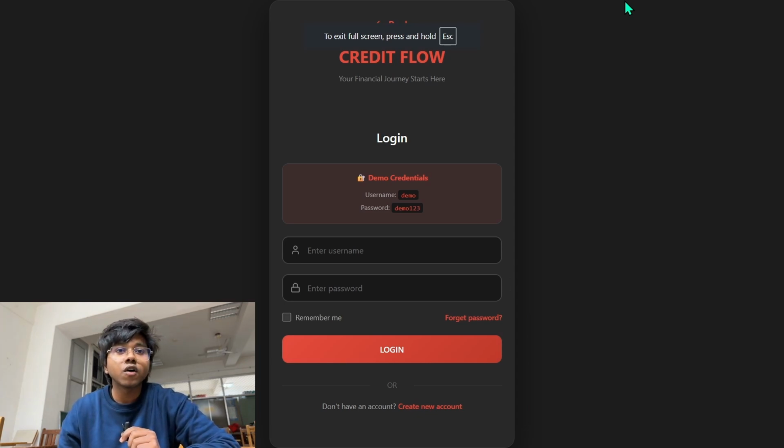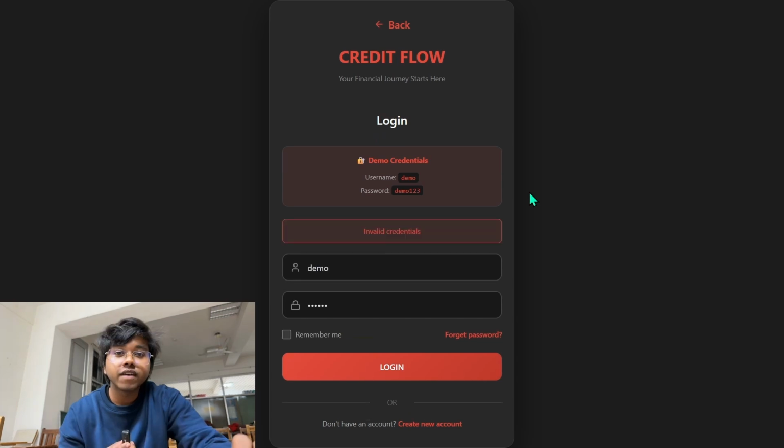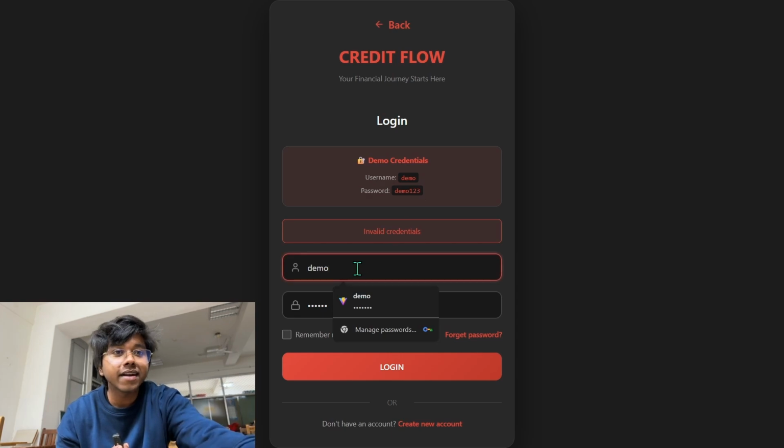Okay, so this is the login interface, and this is as of now a web interface, but our main motive was to build an actual mobile application for the users. But since this is an MVP, we are as of now making just a simple web application and simulating the user features that we will be implementing in an actual application. We have already created a test user, as you can see here, the demo credentials. So we will be using just these simple credentials.